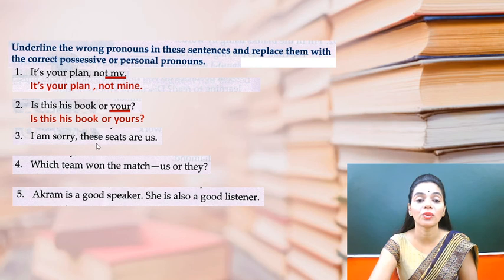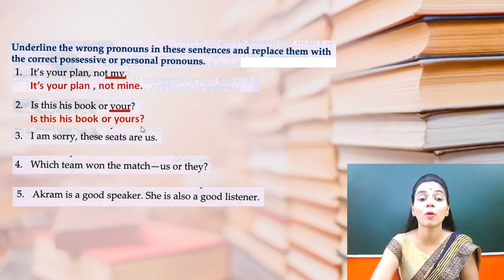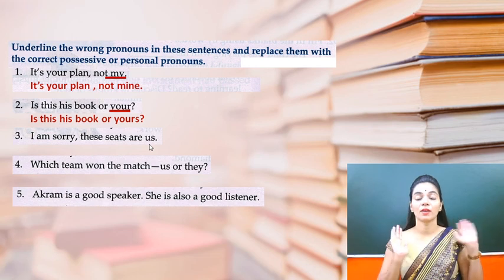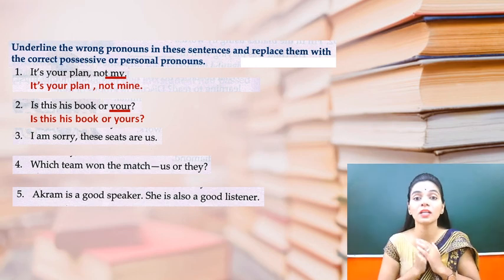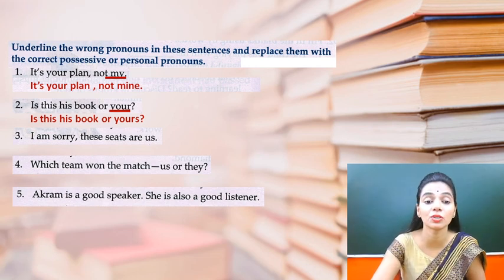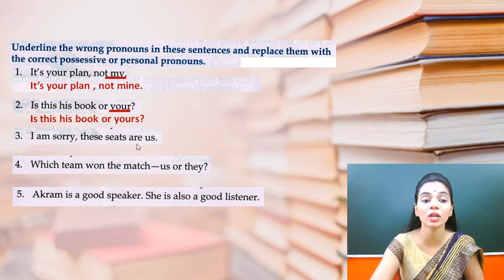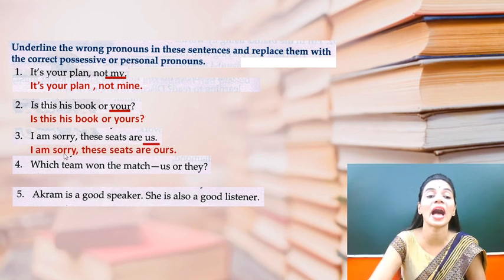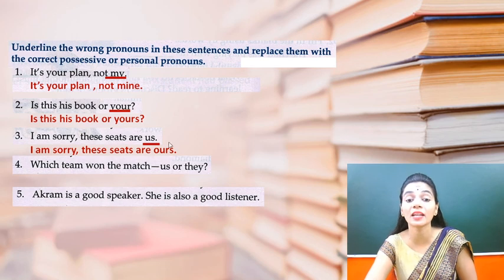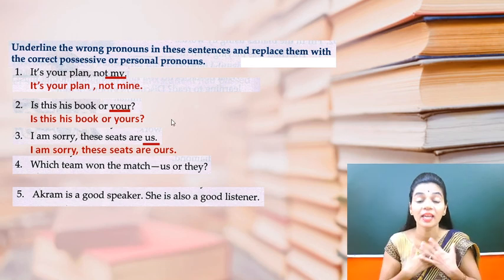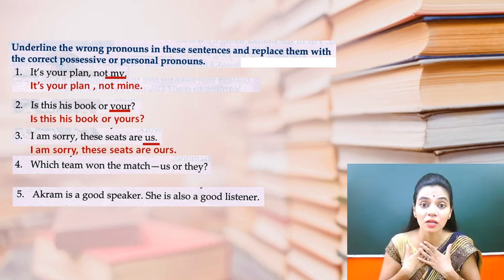I am sorry, these seats are ours. So what do we use when something is ours? This is not the right pronoun, not us. We will use ours. So: I am sorry, these seats are ours. These seats are ours.